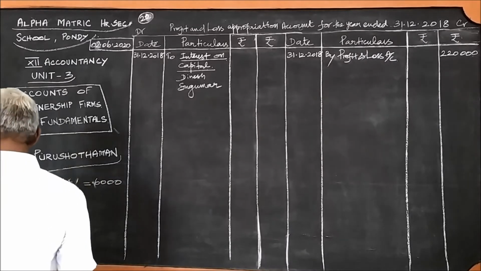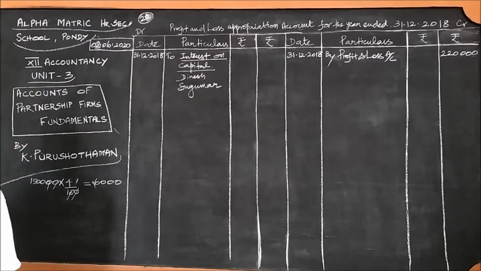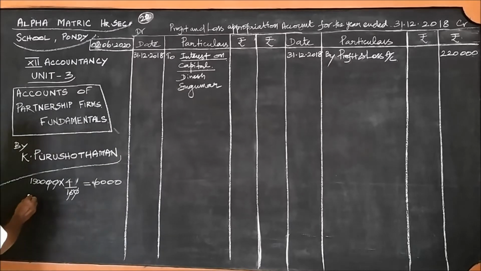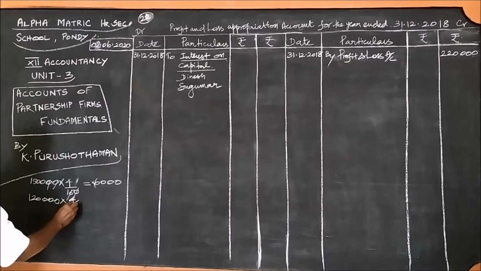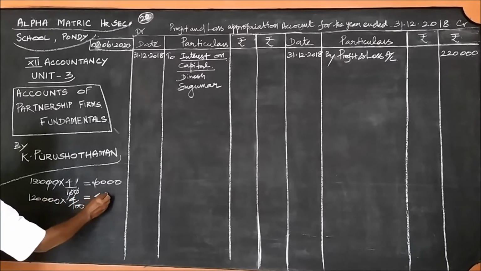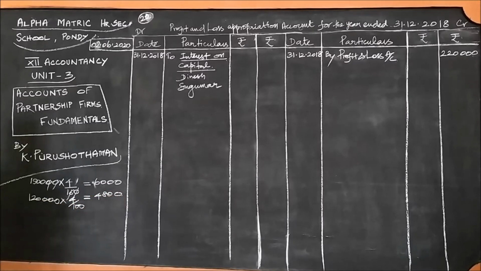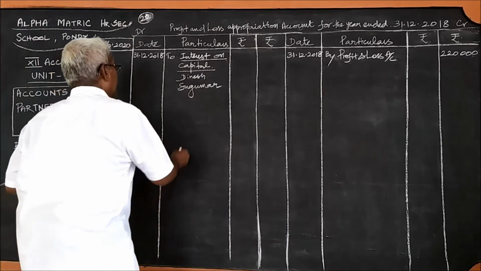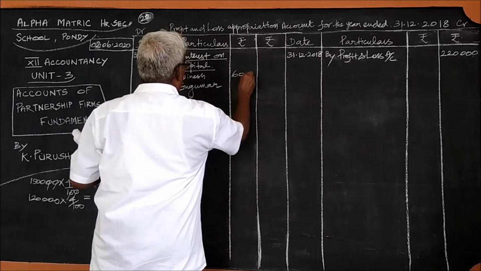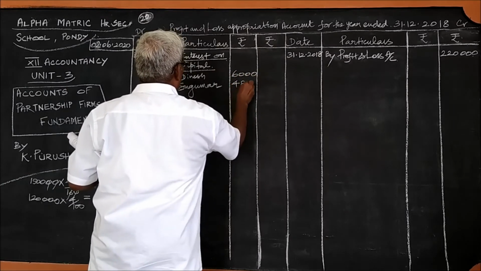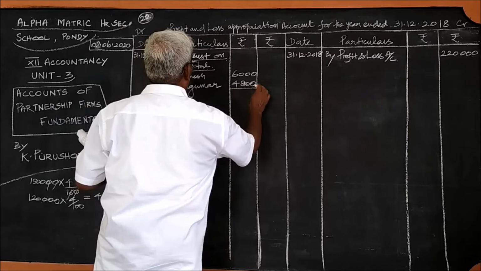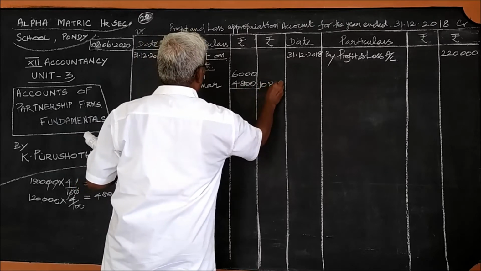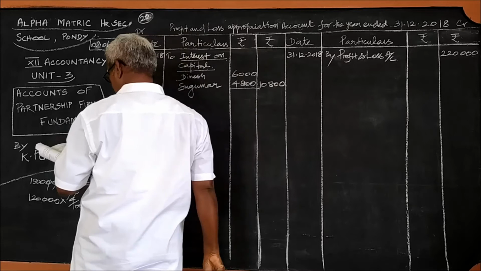Then the next partner, Sukumar, 1,20,000 into 4/100. So 4 into 1,200, 4,800. These are the two interest on capital items. So we can write for Dinesh 6,000, for Sukumar 4,800. So the total interest on capital is 10,800.